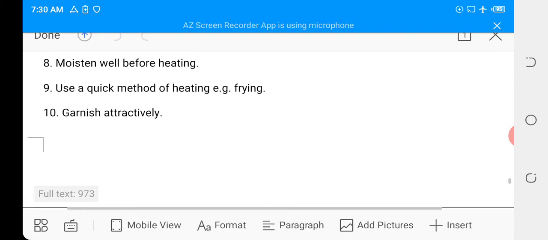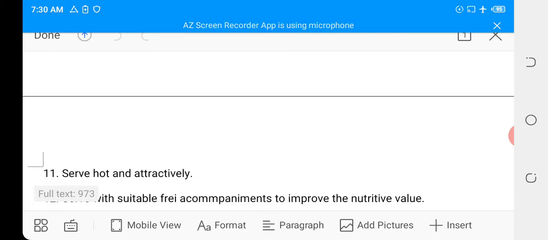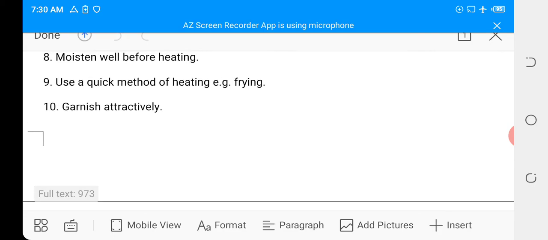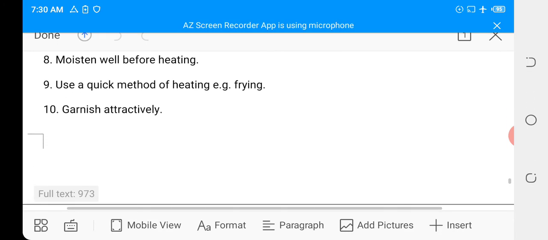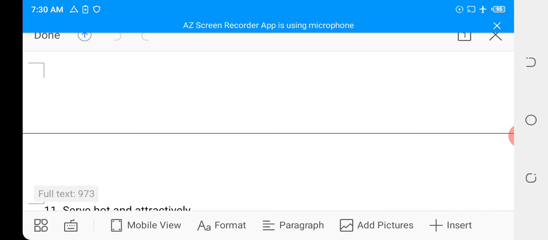Okay. The ninth one. Use a quick method of cooking, that is frying. You can use a very quick method to renew your leftover food. Then the 10th one says, garnish attractively. You garnish your Rechauffé, your leftover food, attractively when you are done reheating them.